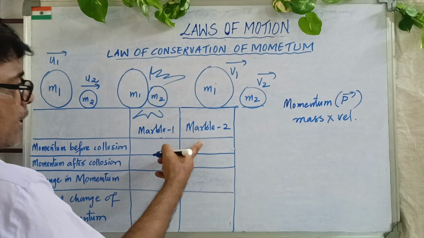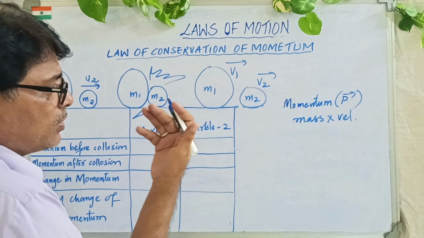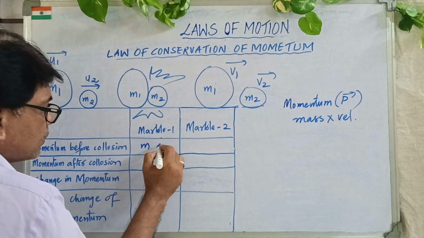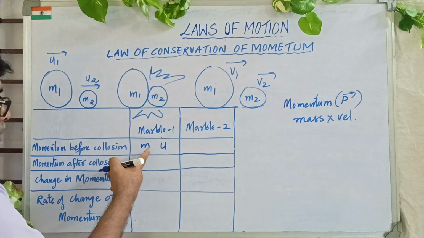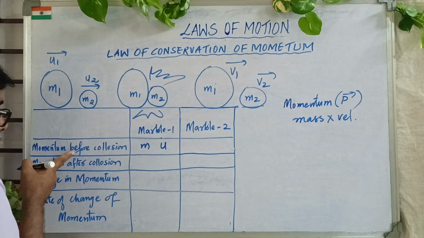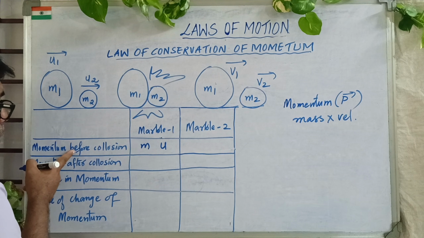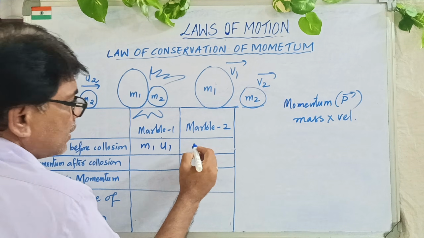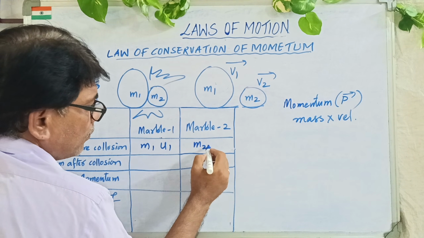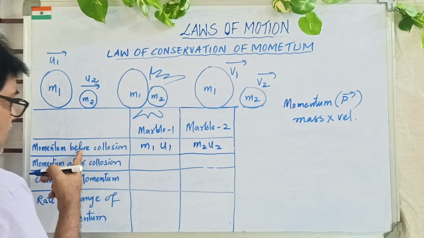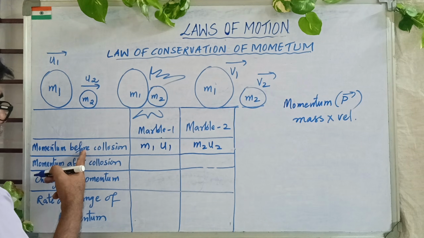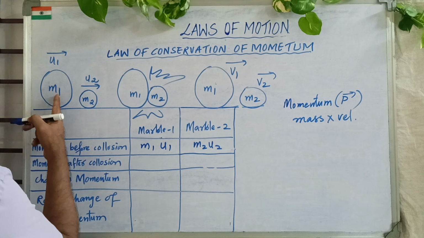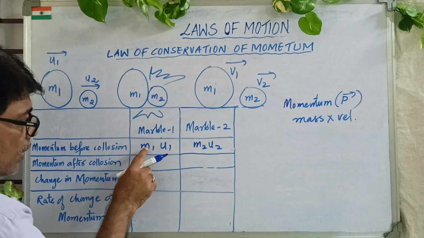So first marble, second marble, don't mix up. First is different, second is different. Momentum is mass into velocity. Why did I take U? Because it is before collision, meaning initial. For the first marble, M1 U1. In the same way for the second one, M2 U2, on the same line, before collision.